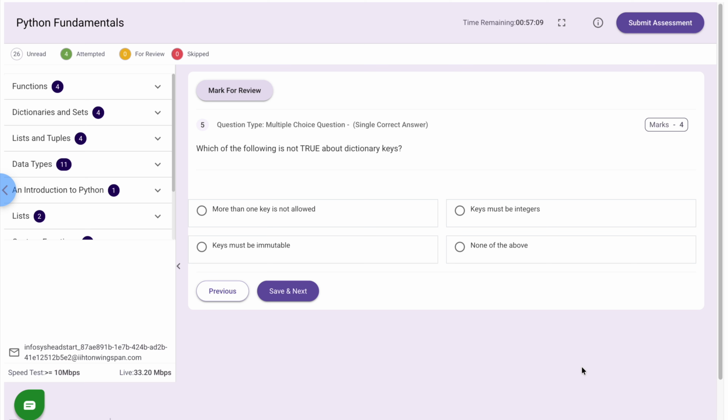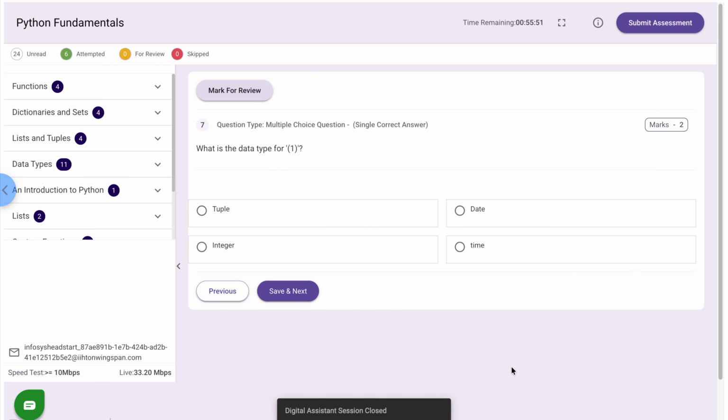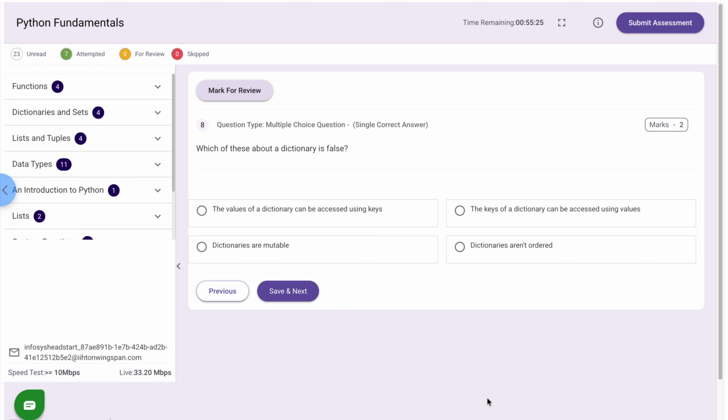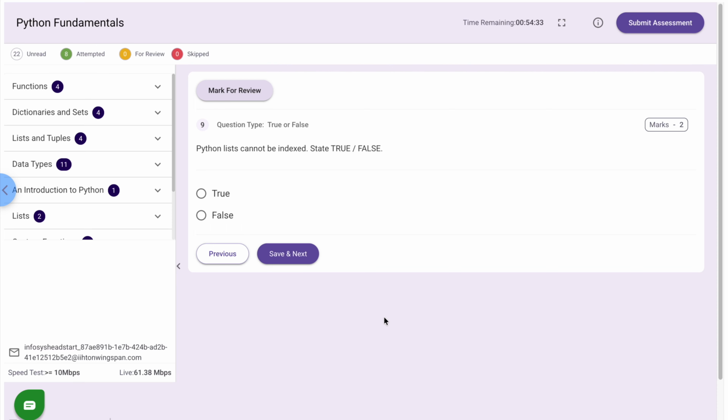Next, which of the following is not true about dictionary keys? Correct answer is key must be integers. Next, dictionary makes use of. Correct answer is key value. Next, what is the data type for parenthesis 1? Correct answer is integer. Next, which of these about a dictionary is false? Correct answer is the key of dictionary can be accessed using values.